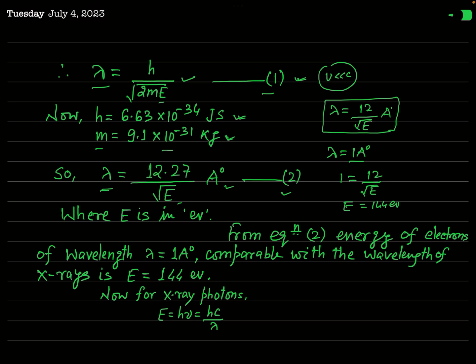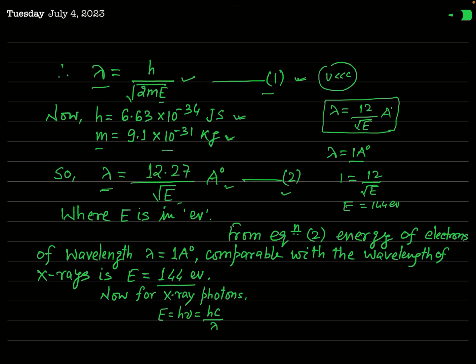You must remember that in equation 2, this energy E is in electron volt. So what we get is that the energy of an electron having a wavelength of 1 angstrom will be almost equal to 144 electron volt. Okay.